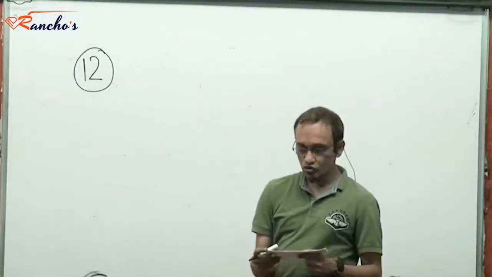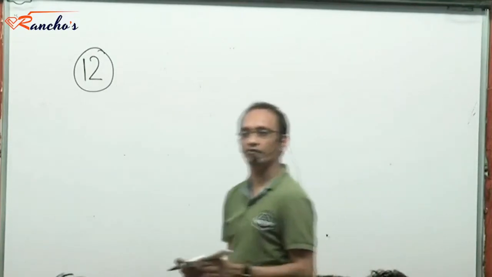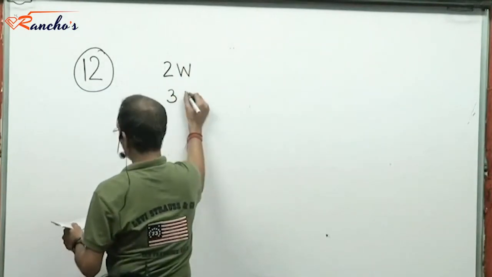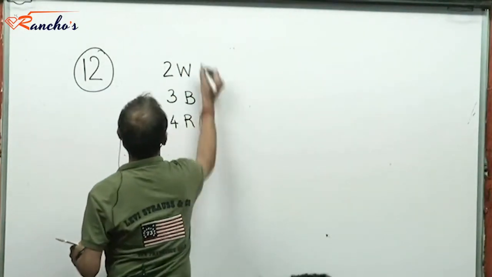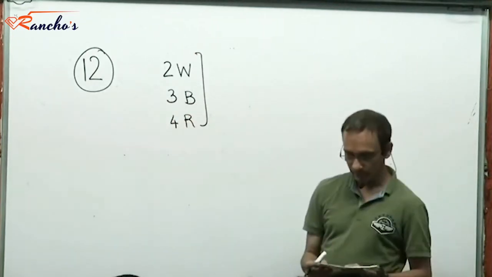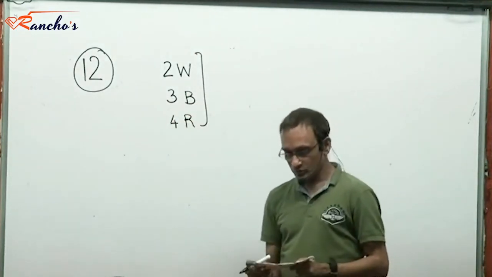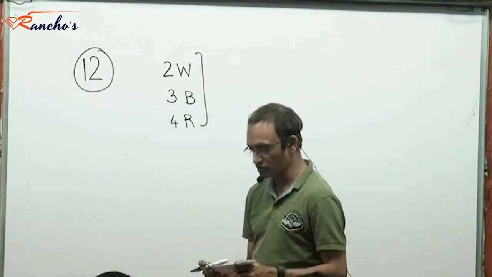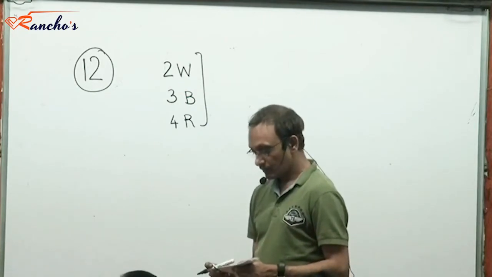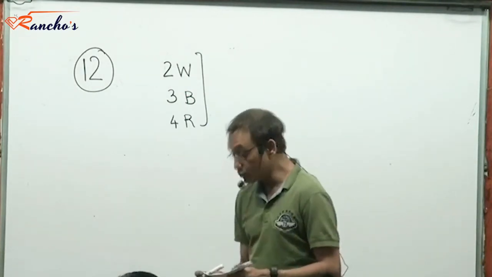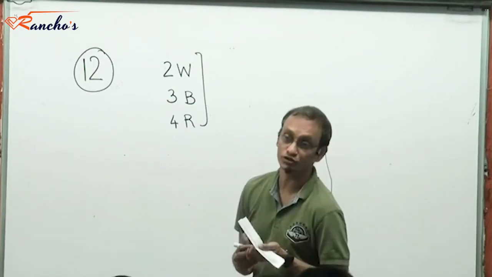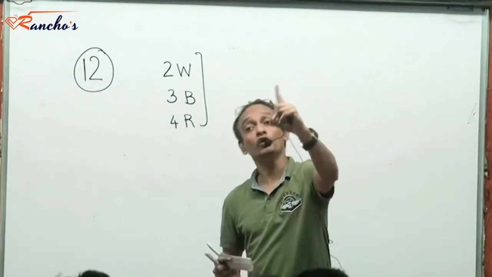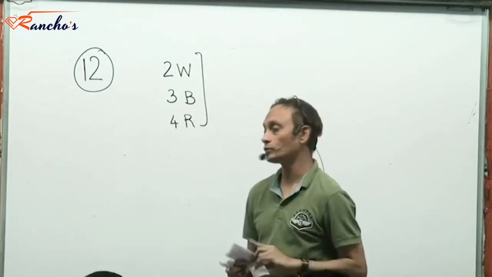A box contains 2 white, 3 black and 4 red balls. We want to select 3 balls from the box such that there is at least 1 black ball always included. We want to make a selection of 3 balls so as to always include at least 1 black ball, right?